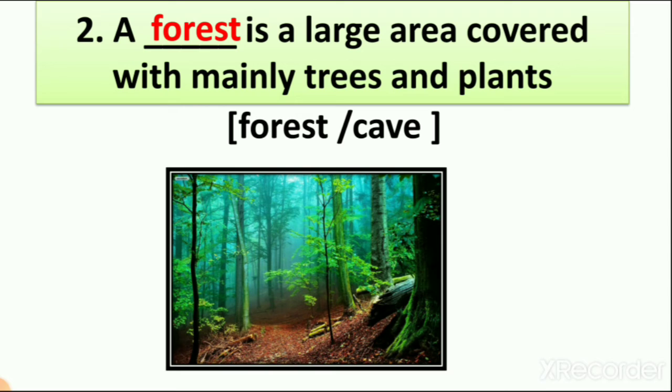And mountain forest. Basically the forest is an area where animals live. A large area covered with trees and plants. Now you can understand what a forest is and what a cave is, right? A forest is a large area covered with mainly trees and plants.